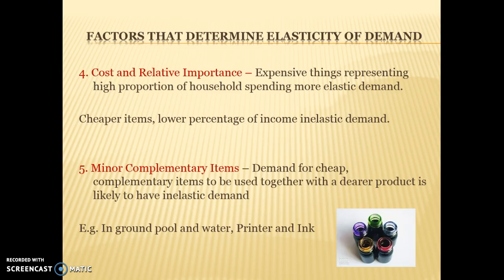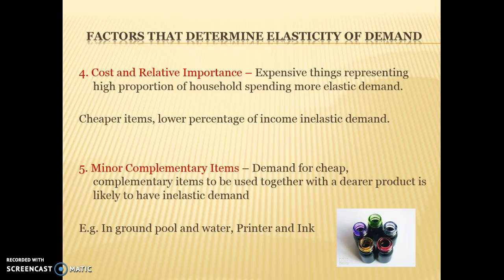And the last two, these two aren't referred to as often: the cost and relative importance. Expensive things generally have a more elastic demand curve. Cheaper items, the higher prices may not put us off. So for example, if something like salt went from $1 to $1.10, it's not going to have a big impact, most people will buy the salt anyway. But if the price of cars rose by 10%, so cars went from $20,000 to $22,000, that's going to have a bigger impact on the quantity demanded. So generally more expensive products have a more elastic demand curve.